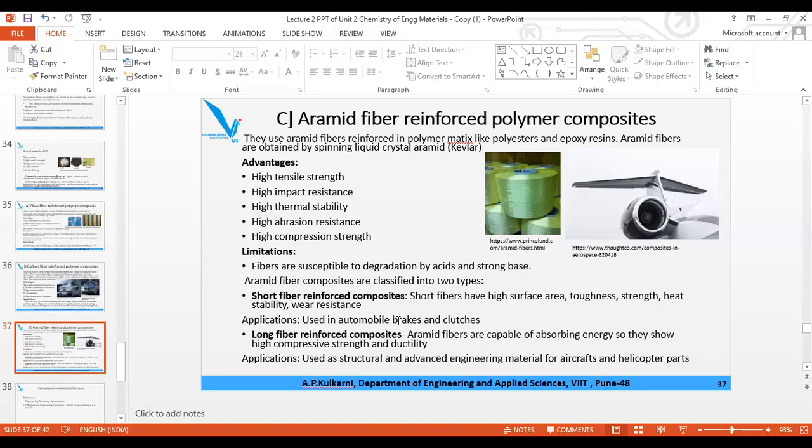Here it is used in the automobile brakes and clutches. Short fiber, these are the two types of the aramid fiber reinforced composite. Short fiber have surface area, toughness, they have high strength, heat and wear resistance. Long fiber, they can absorb the energy and therefore they are compressible, and they are used in structural advanced engineering material like aircraft, helicopter parts, like the earlier one, that is the carbon fiber reinforced polymer composite.